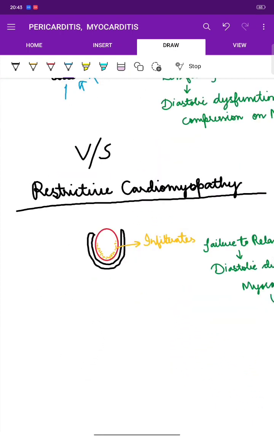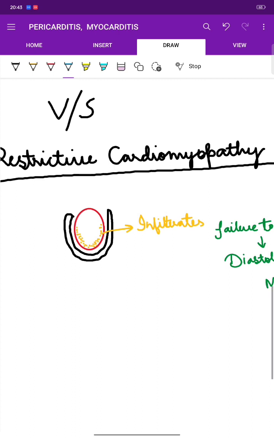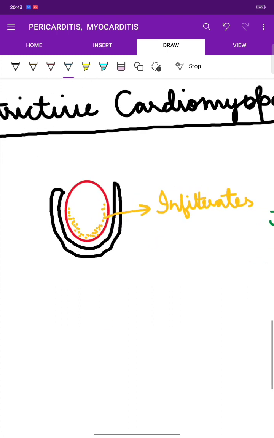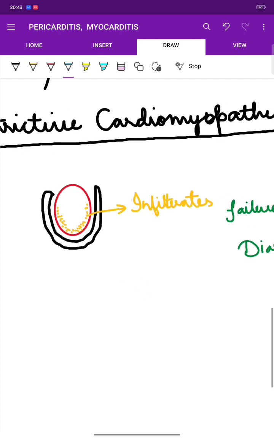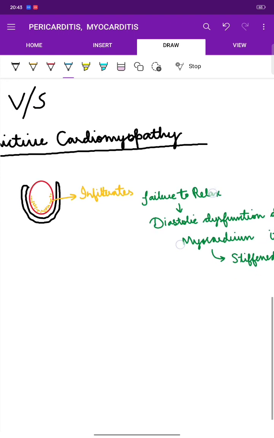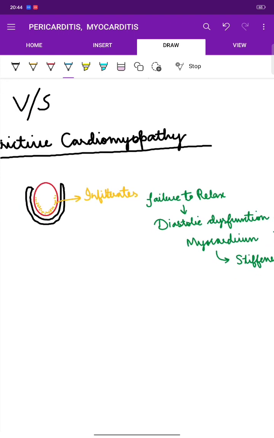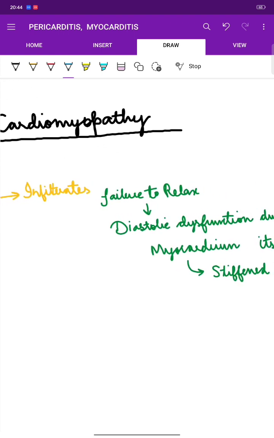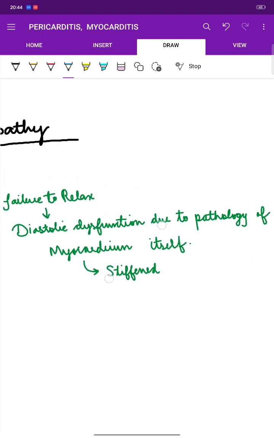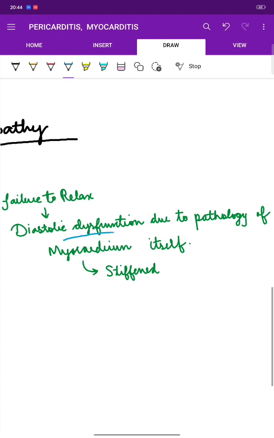Let's get into restrictive cardiomyopathy. As you already know, restrictive cardiomyopathy is due to infiltrates such as amyloid protein. Okay, so here are the infiltrates of amyloid protein seen here in the heart. So this causes failure of heart to relax, which in turn causes diastolic dysfunction due to pathology of myocardium itself.